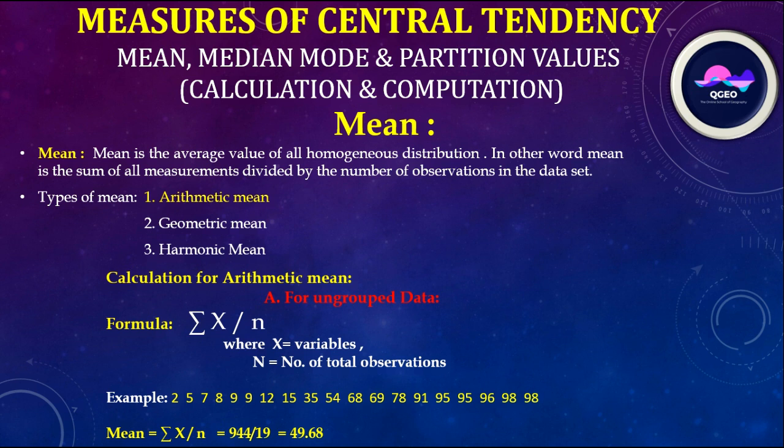Here mean is equal to summation of x by n, is equal to 944 divided by 19, as there are 19 data here. So the value of mean is 49.68.